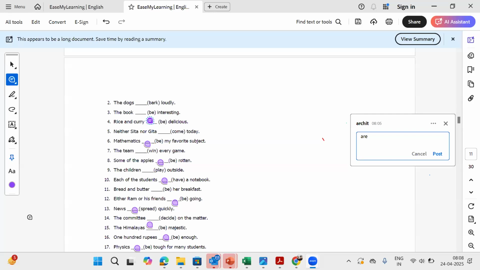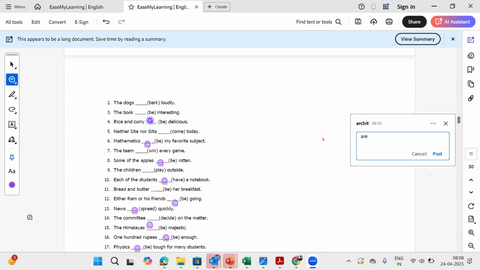Can you repeat the neither-nor portion once? Sure. The neither-nor rule is that whenever we use neither-nor or either-or, the verb follows the second object. For example, neither Archit nor Bishal. We look at what the second object is and then decide the verb: is happy or are happy. It will always be is because the second object, Bishal, is singular.